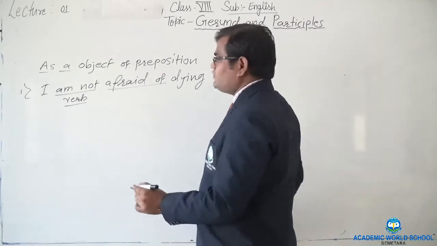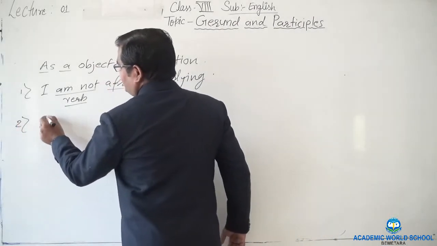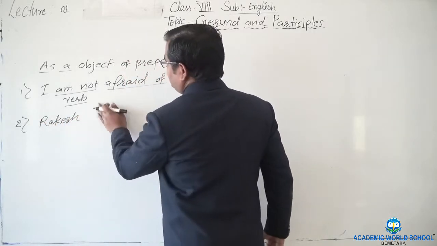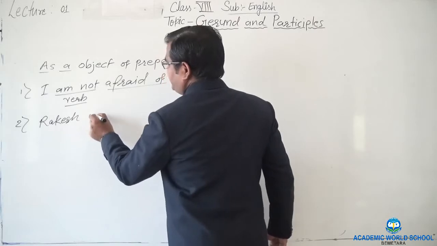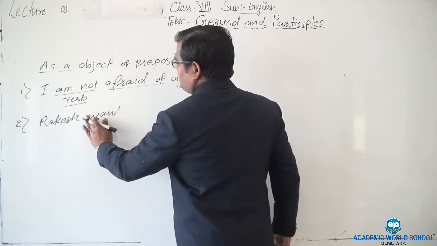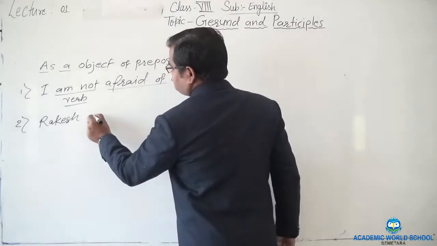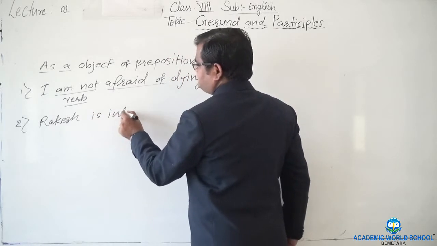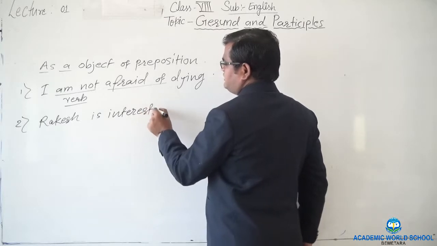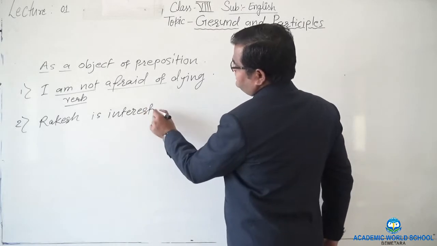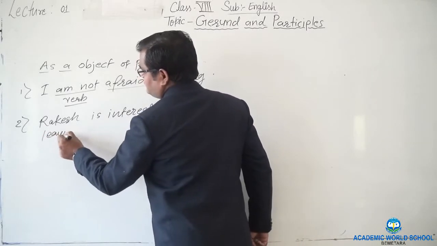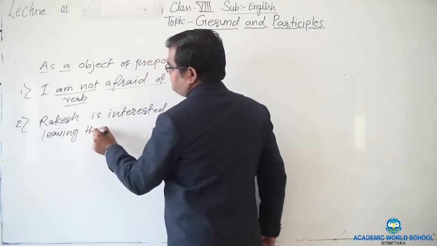Right? Let's take one more example. For example, Rakesh is interested in leaving the job.